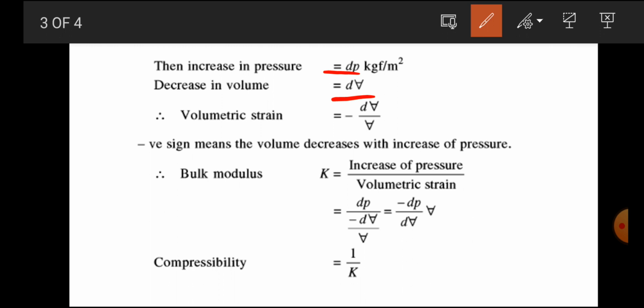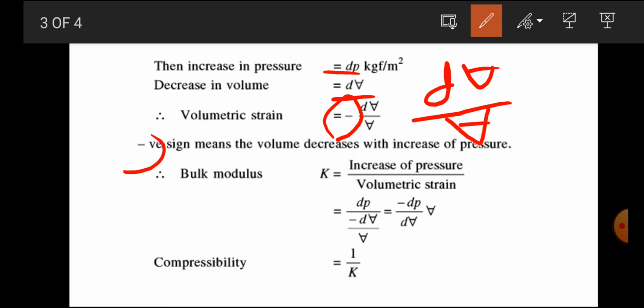So we consider the change in volume as dV, and the original volume as V. When we put a negative sign here, what does that negative sign mean? Volume decreases with an increase of pressure. When we apply pressure on the piston, the piston travels from outside to inside, the volume decreases, so we consider the negative sign.